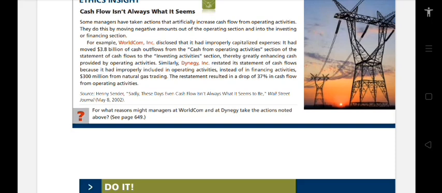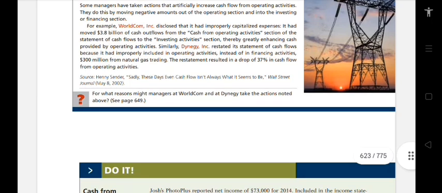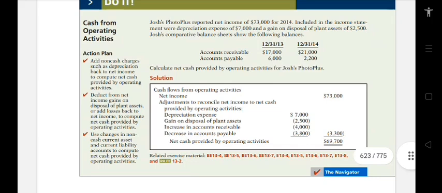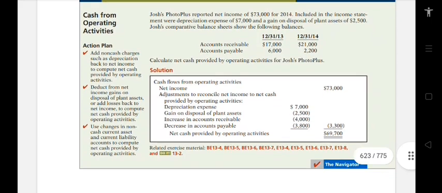Similarly, Dynegy Inc. restated its statement of cash flows because it had improperly included in operating activities, instead of financing activities, $300 million from natural gas trading. The restatement resulted in a drop of 37% in cash flow from operating activities. So this is done. Next, we have the cash from operating activities.